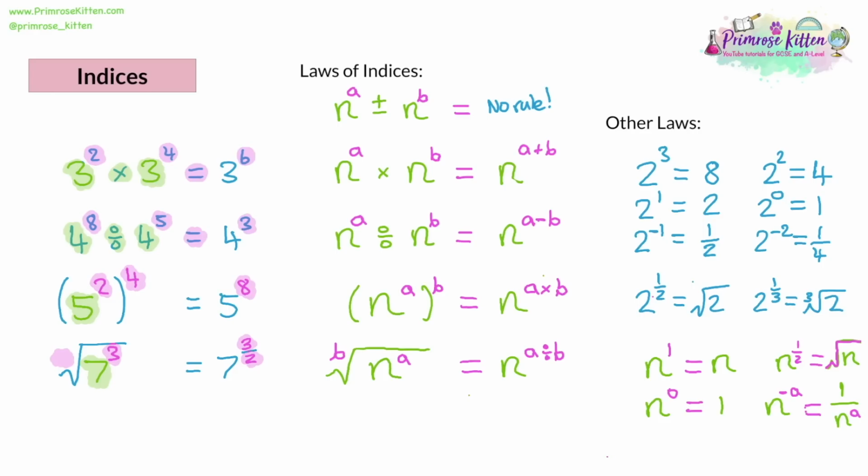So these are the key things you take away from that list of numbers. But as you can see, if you forget them, particularly the 1 and the 0 and the -1, you can derive those by looking at the pattern. And that pattern will work for any set of numbers. You don't need to do it with 2 like I did. If you forget the root one, then you can derive that from the fourth law of indices, which was the one with the division.